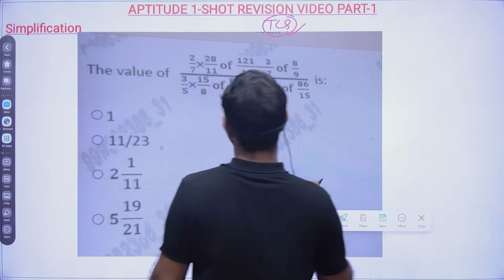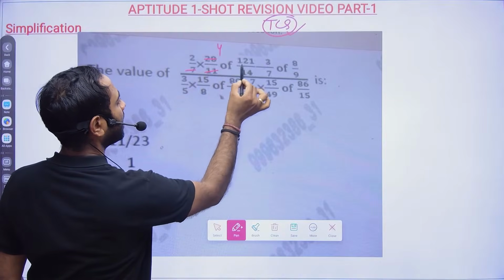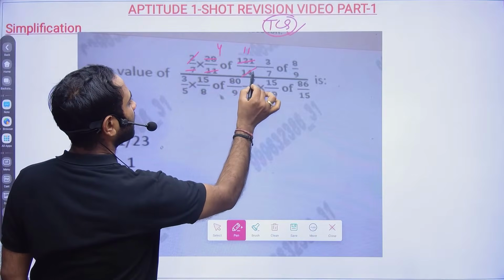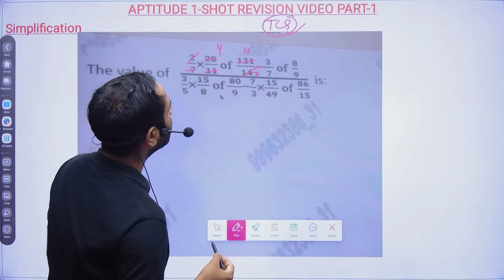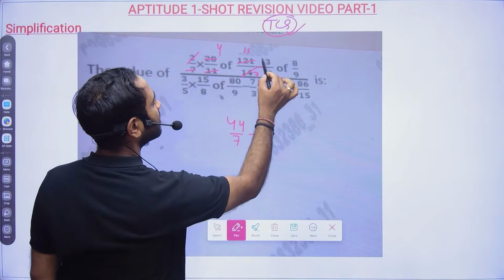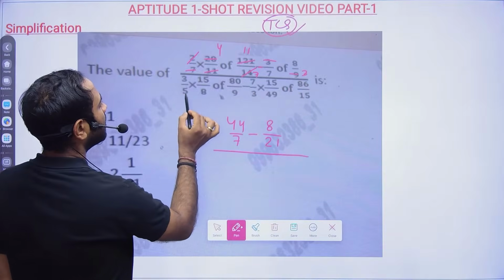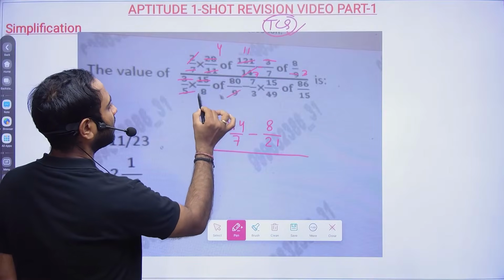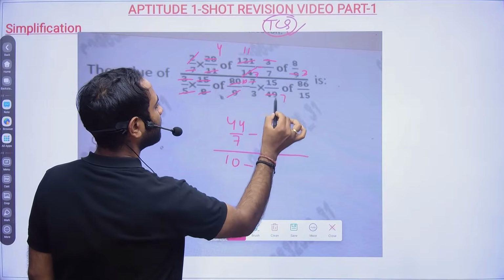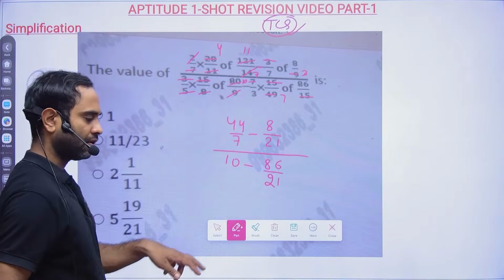So here is how we can deal with this problem. We have 7 4s directly, and 11 off is there. So 11 1s, and then 2 7s. Here we have minus. So here we will be having 44 by 7 minus 3 3s are, and here we will be having 8 by 21. Then 5 3s are and 3 3s are 9, 8 10s. So it will be 10 minus, then 7 7s, 15 15s, so 86 by 21. This is what we have got here.